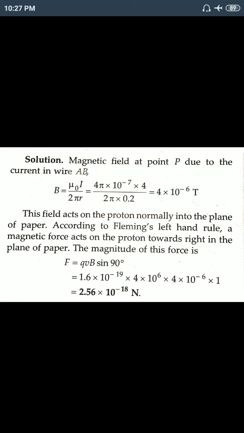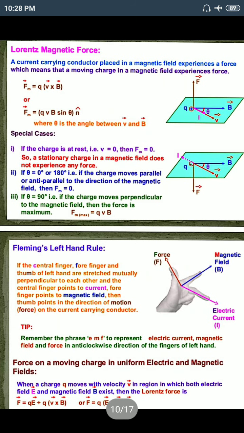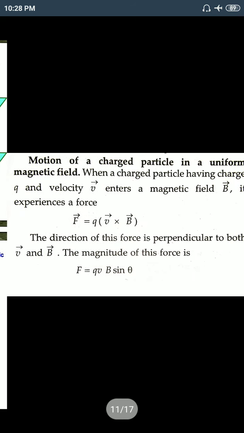Clear? So this is a short form of how we can determine the Lorentz magnetic force.